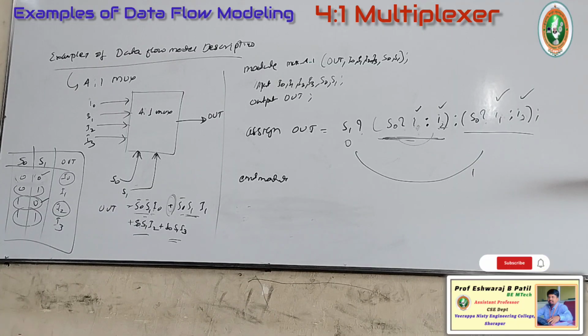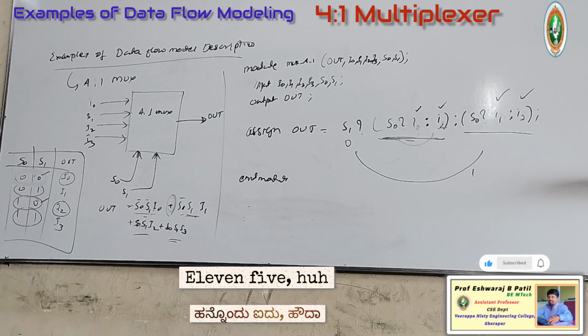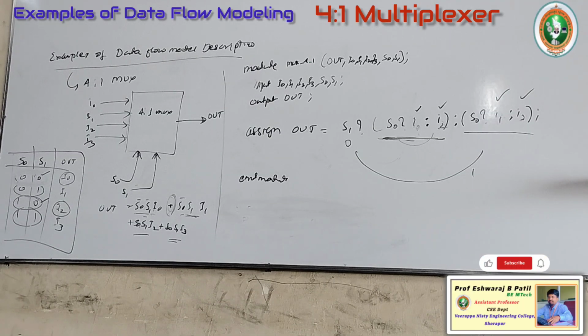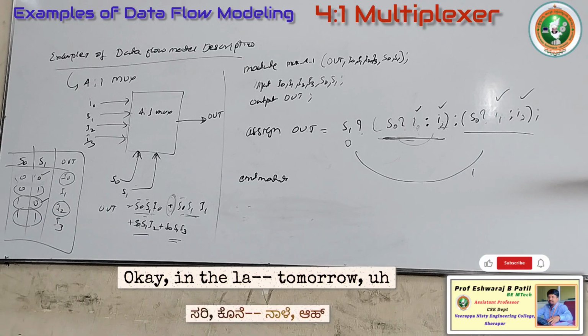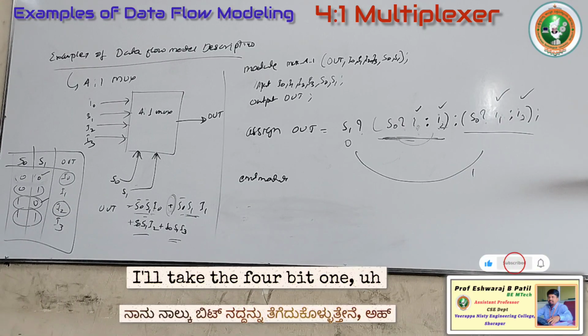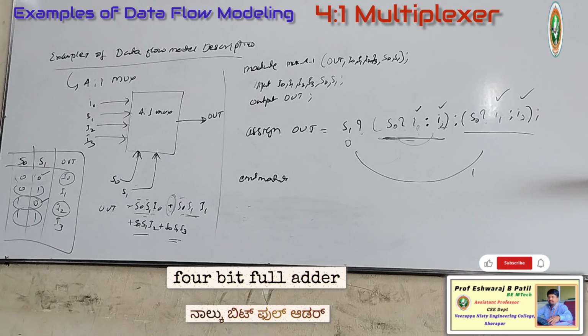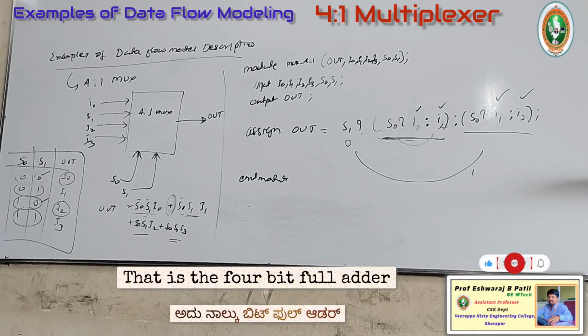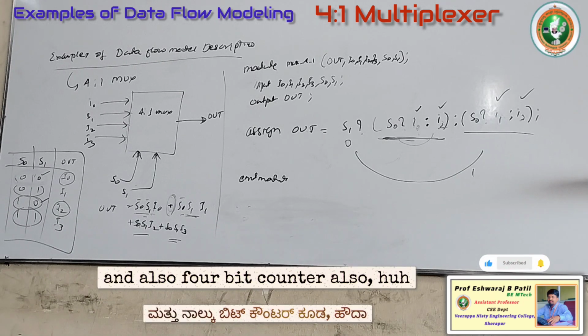What is the time now? 11:05. Okay, tomorrow I'll take the 4-bit full adder, and also the 4-bit counter.